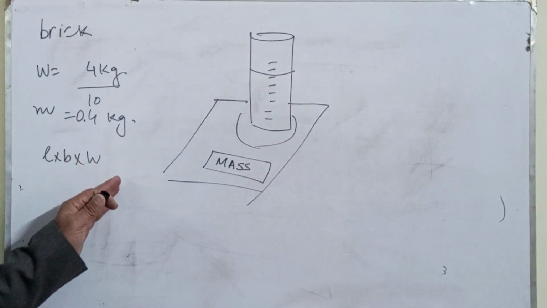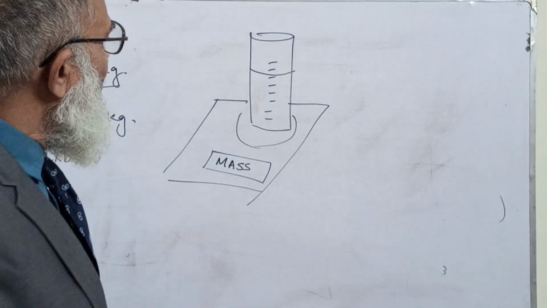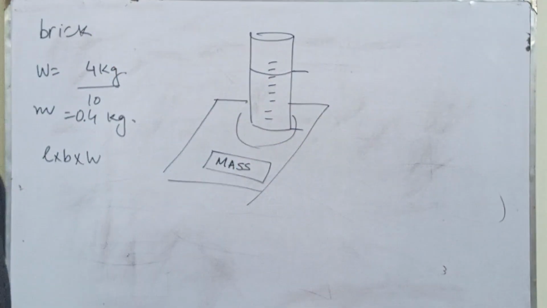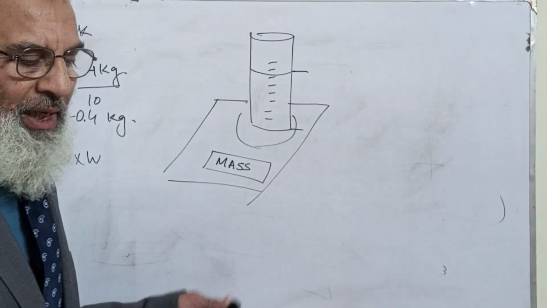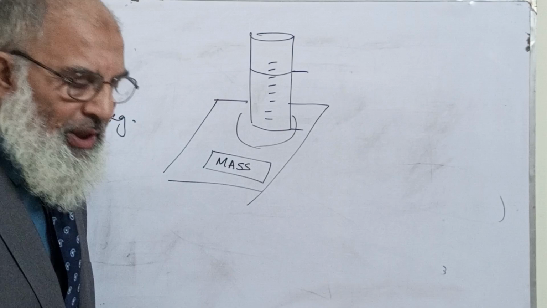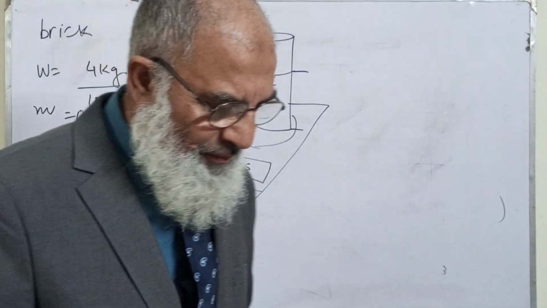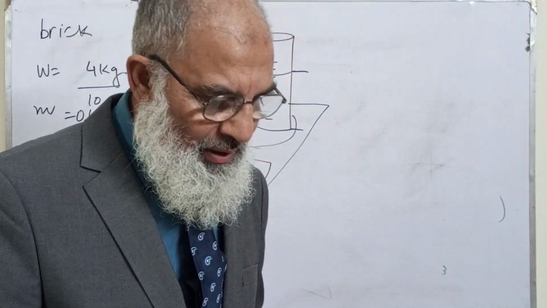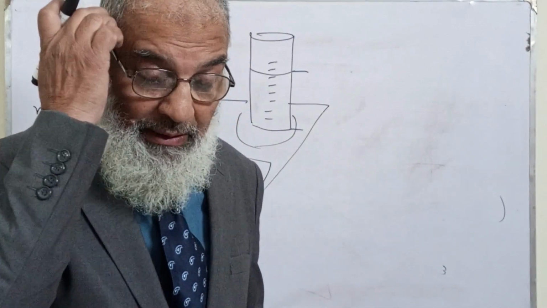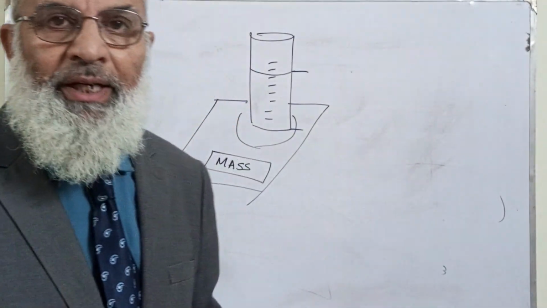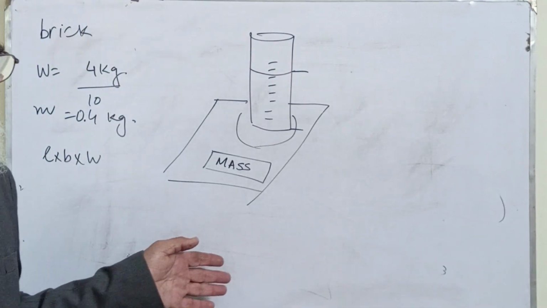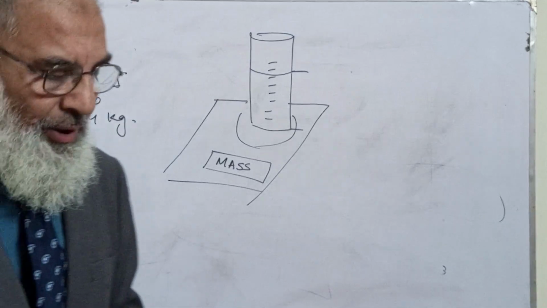You know how we know the mass, and we already know the volume, which is over here. The formula will apply and we'll know the density of the liquid. So this is the very simple thing of finding the density of a liquid.